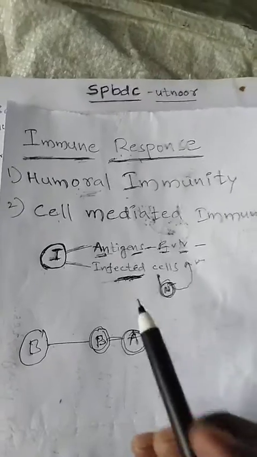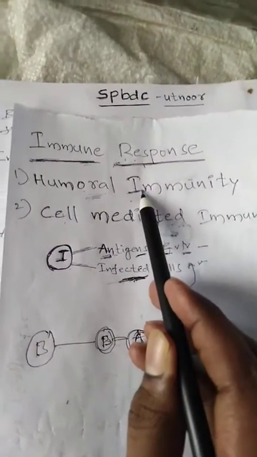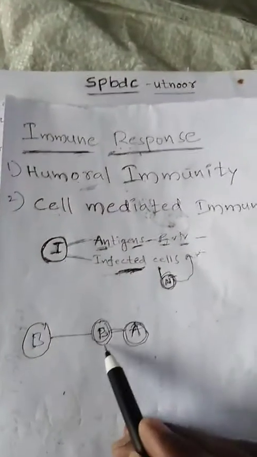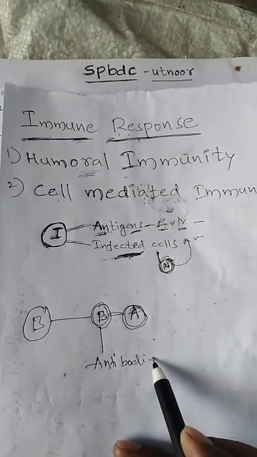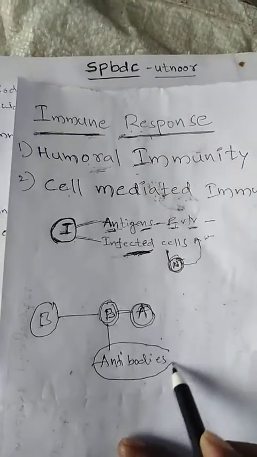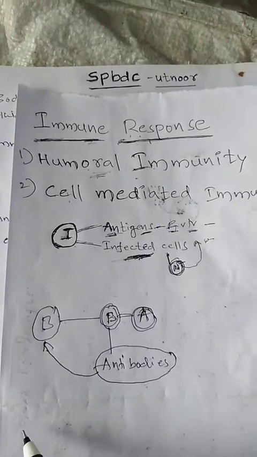That is the humoral immune response. In this process, B cells release antibodies into the body fluid.